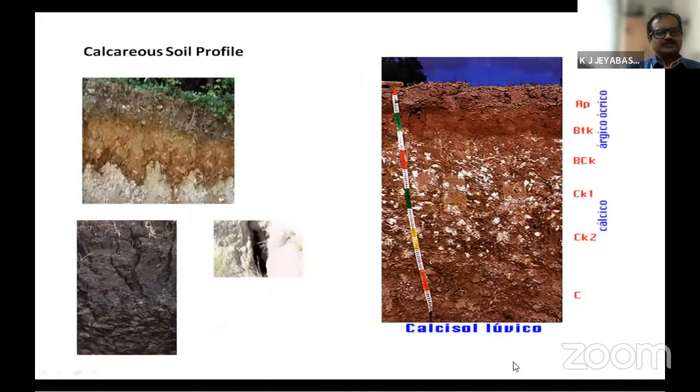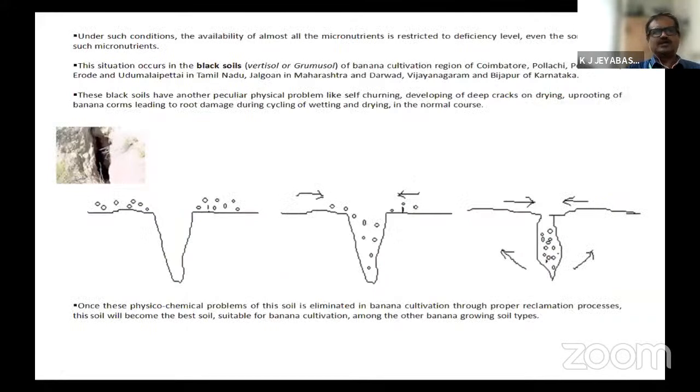Then you might have seen calcareous soil, and sometimes black cotton soil also, where wetting and drying may create large cracks. This is also a very problematic one where banana cultivation is weak. So we have to see what type of soil exists in the land itself before going for the nutrient management aspect, because these are all limiting factors. Beyond that, it is not in our hands. So we have to select the soil properly. Otherwise, the total banana cultivation will be a loss.